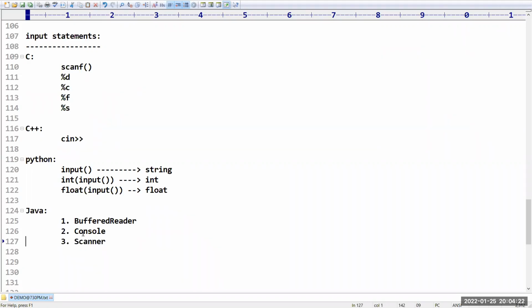The purpose of a BufferedReader is that, first of all, it is available in the IO package.